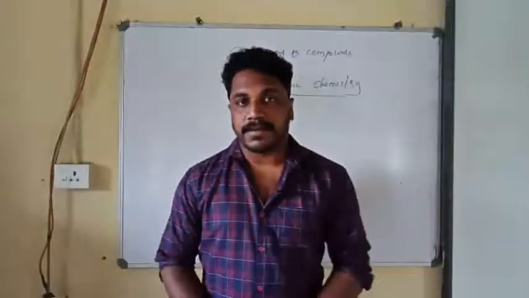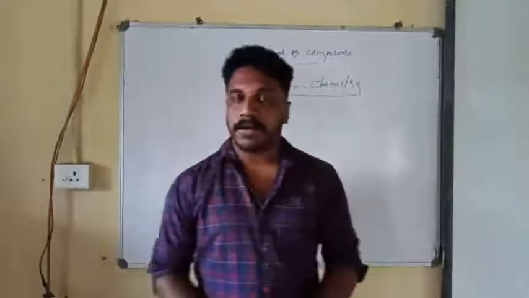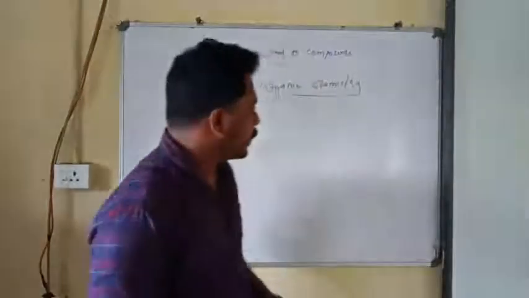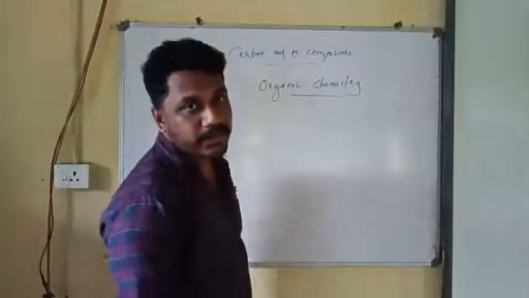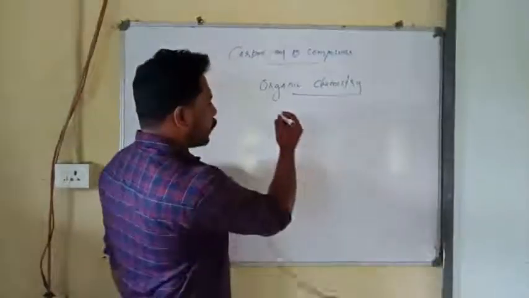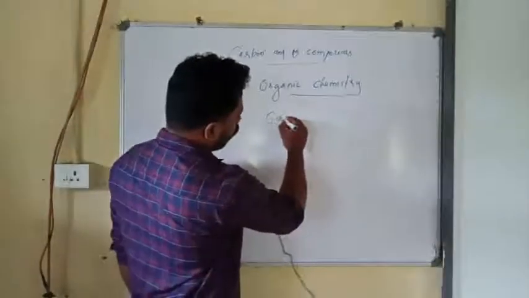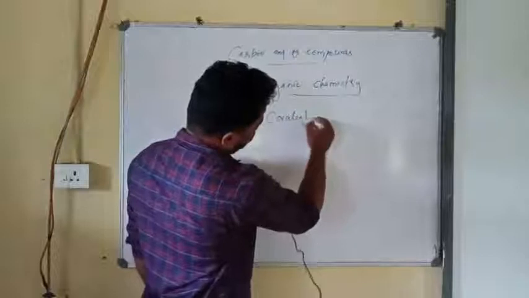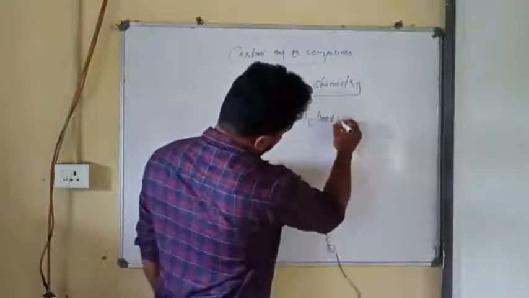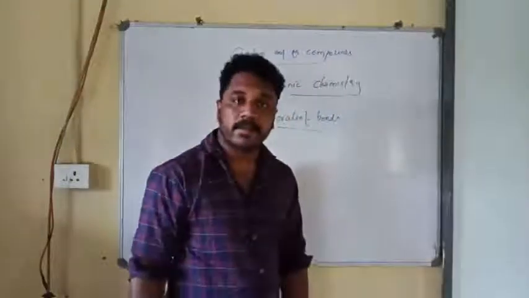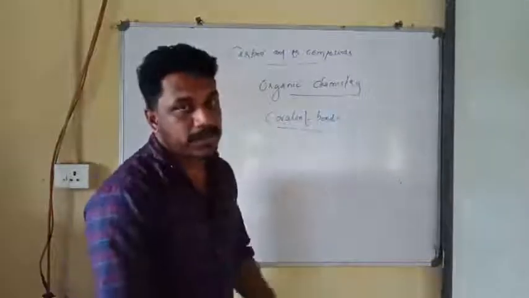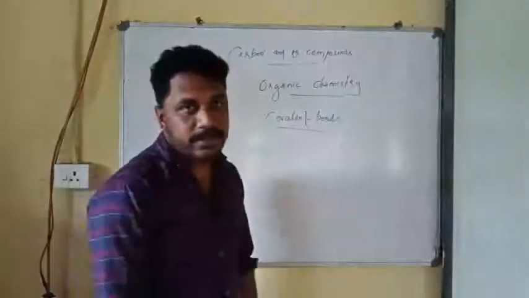Now we will discuss the chemical properties of carbon, right? And please understand, carbon always forms covalent bonds. And we know that the chemical properties of an element depend upon the electronic configuration.